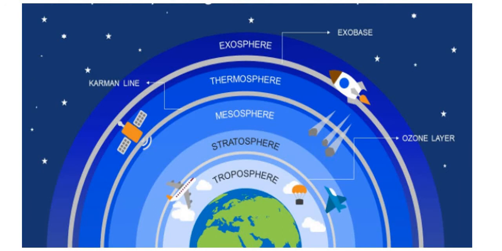The thermosphere also protects us from meteors and obsolete satellites because its high temperature burns up nearly all the debris coming towards the earth. This was all about the thermosphere.